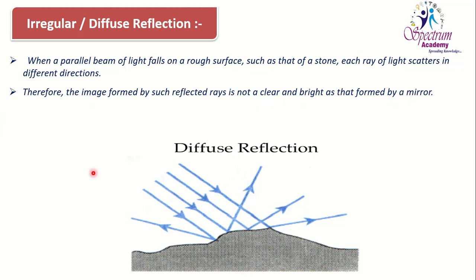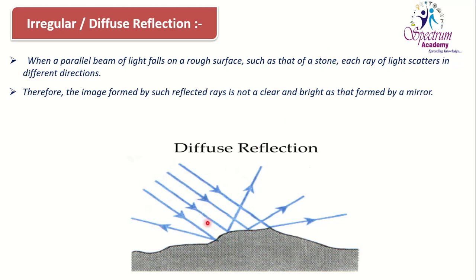You can see here the same light is coming from the same source as in regular reflection. From that same source, light was coming toward the surface of the object, but what is different here? The surface of the object is irregular. It is not a flat, shiny, smooth surface. We considered here the surface on which light is falling, which is a stone,